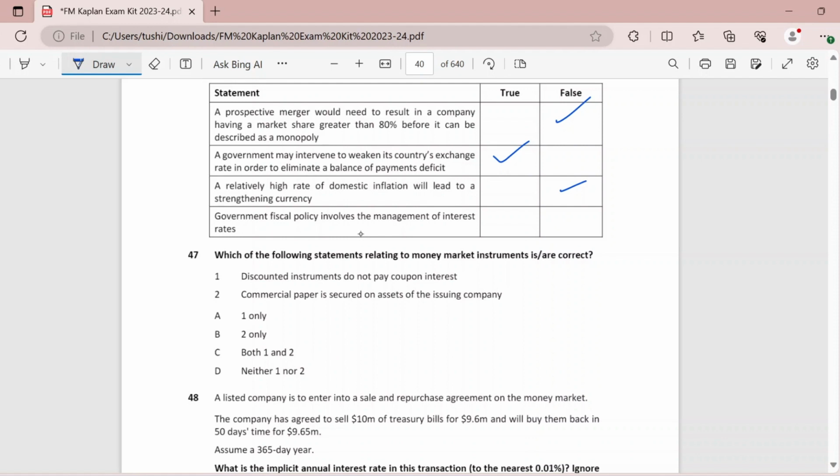Then government fiscal policy involves managing interest rates. This is false. As I have been telling you multiple times, fiscal policy will always be about government expenditure and government revenue, and monetary policy will be about interest rates, inflation rates, forex, etc.